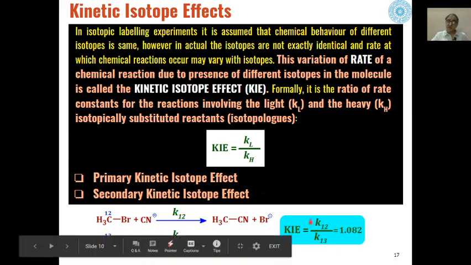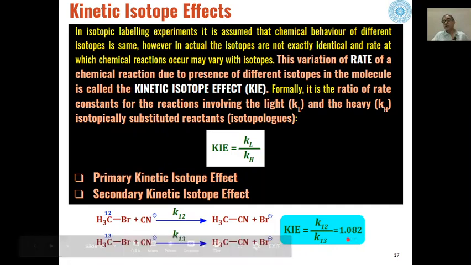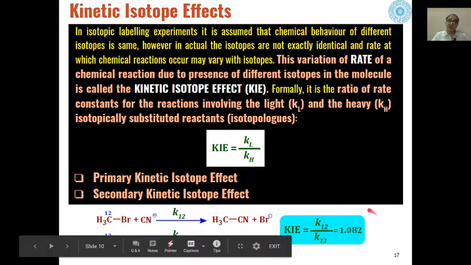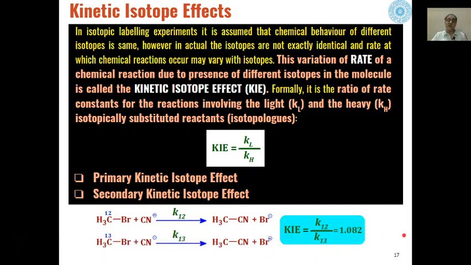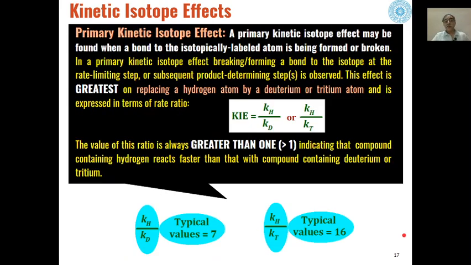The rate of this reaction is more in comparison to the rate of this reaction, and the ratio is 1.082. So that means here we will have kinetic isotopic effects coming into play.